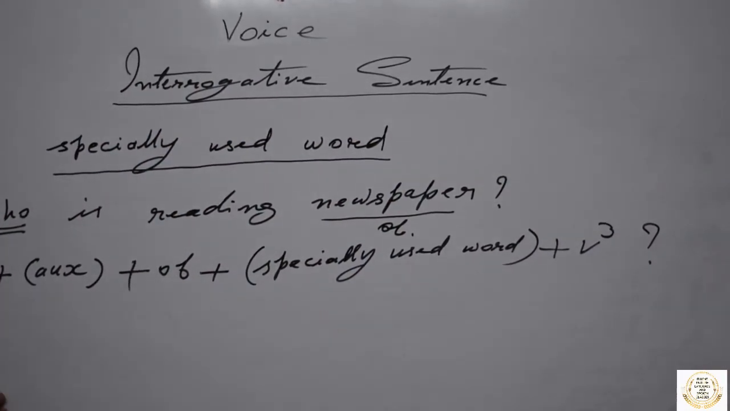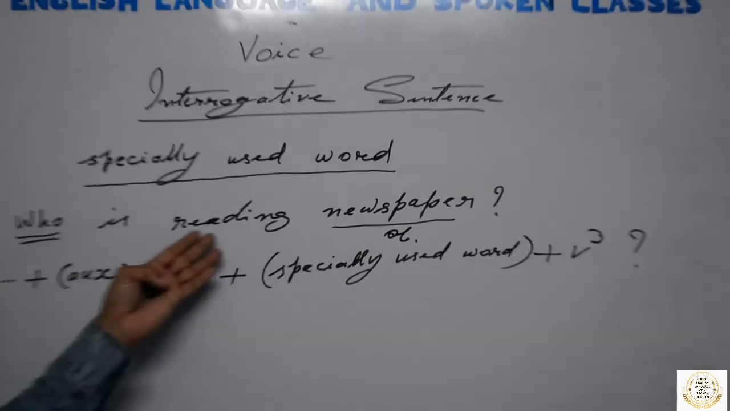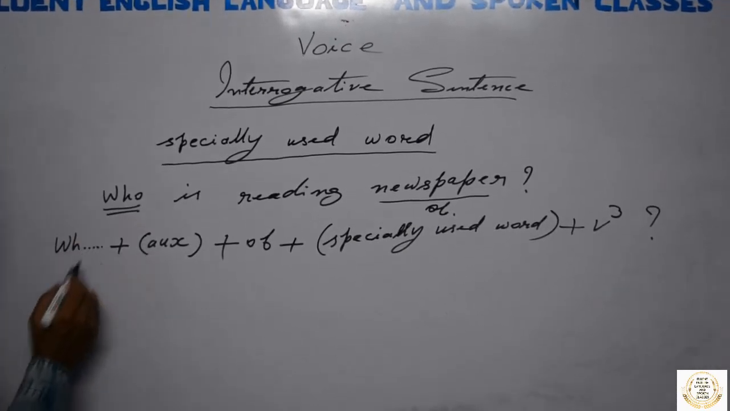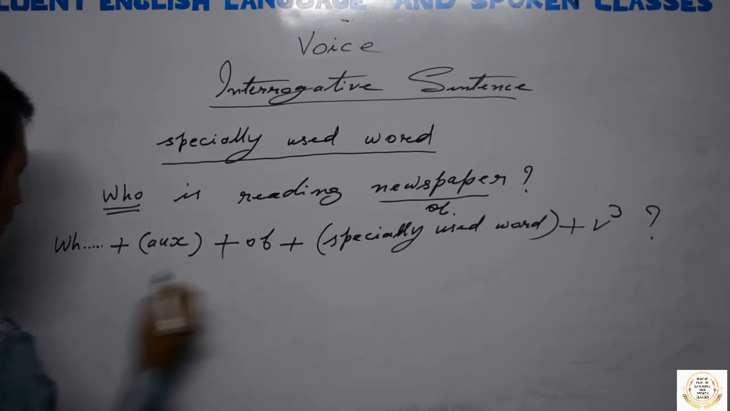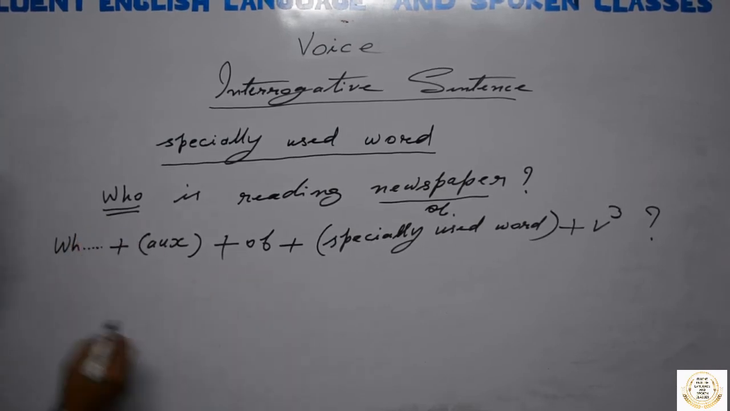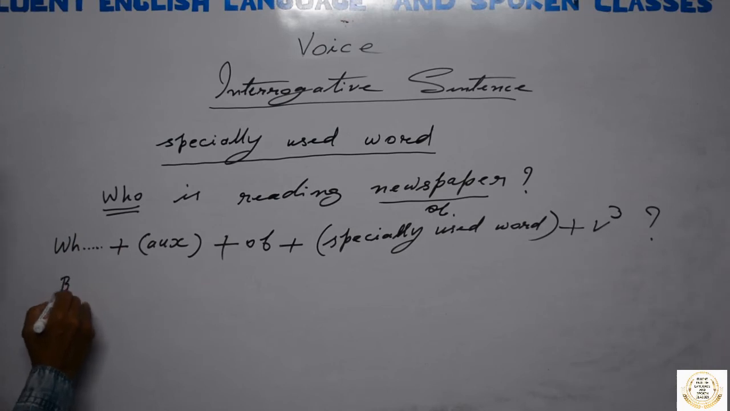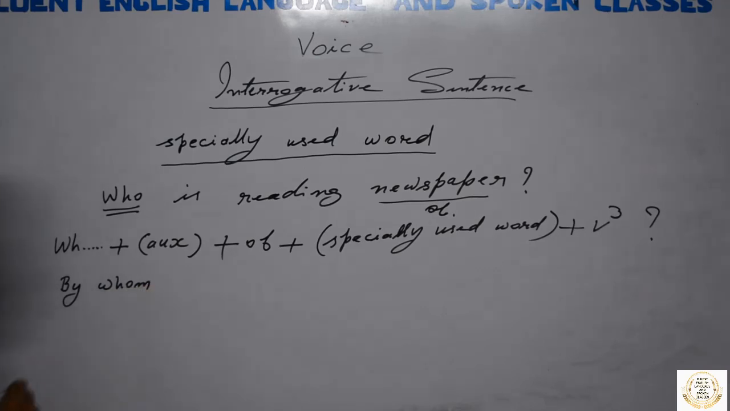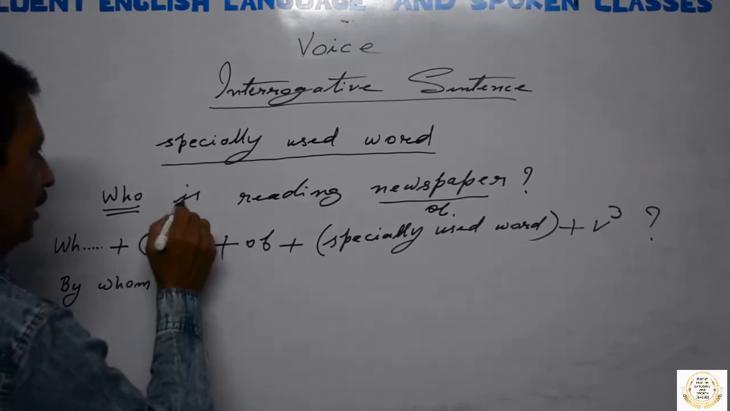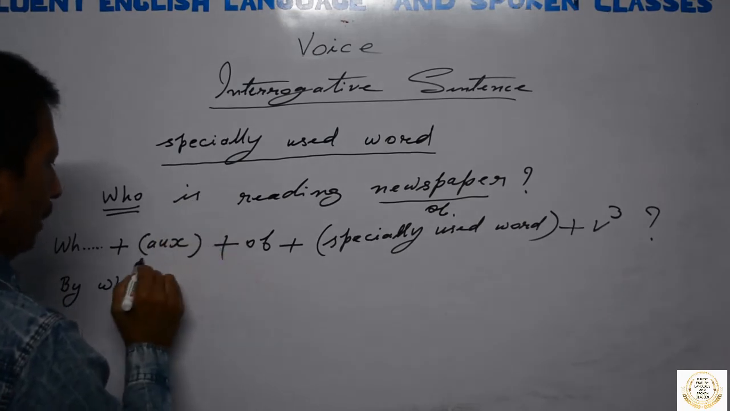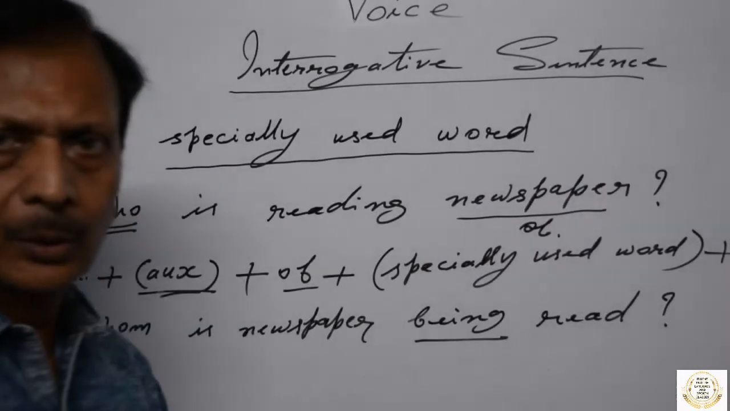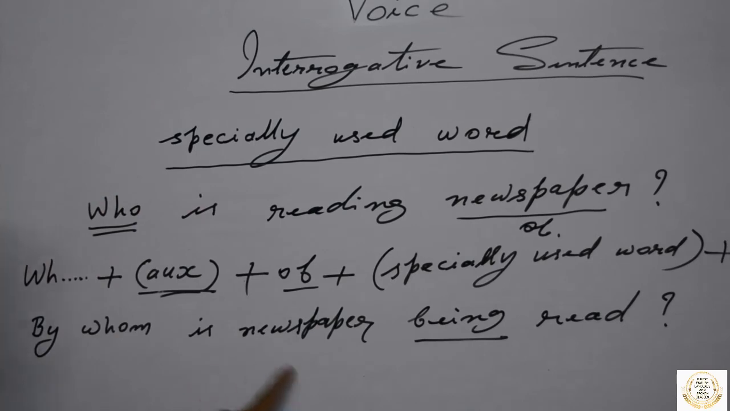So let us try to convert this active voice into passive. As you have read, who will be changed into whom? We may follow the construction. No, who will be changed into by whom? By whom, okay? Plus the auxiliary is given here in the construction. The auxiliary in the question is given by. So your complete answer will be: by whom is newspaper being read. It is based on the construction given here.